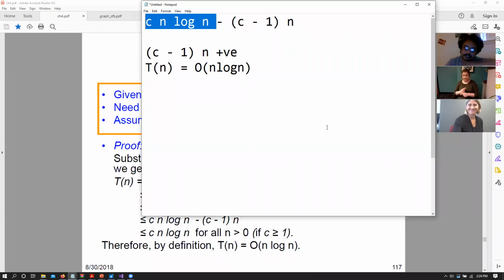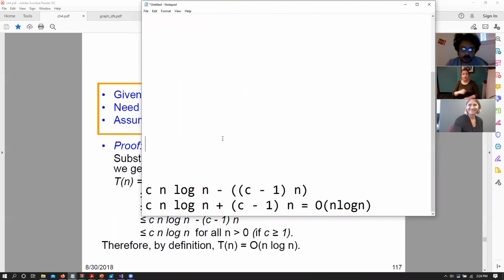So can I say that the upper bound is always n log n times some constant? Because I'm subtracting something, I don't care what, but that is going to make it lower. So that means that the upper bound is n log n. Do you agree? Yeah. Perfect.